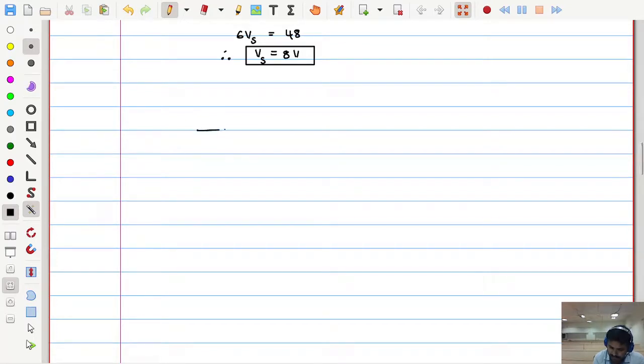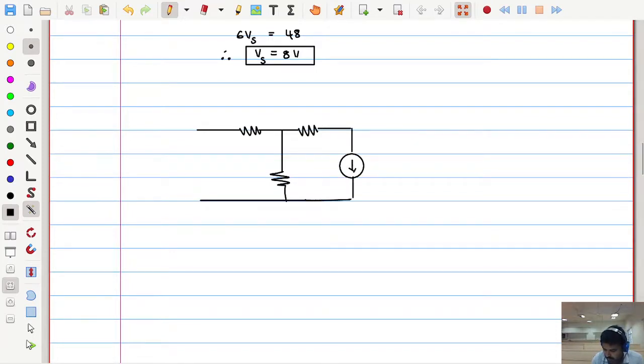In this way, one more resistor here, and one current source and one voltage source. 10 volts, 2 ohms, 5 ohms and 1 ohm and 100 amperes.